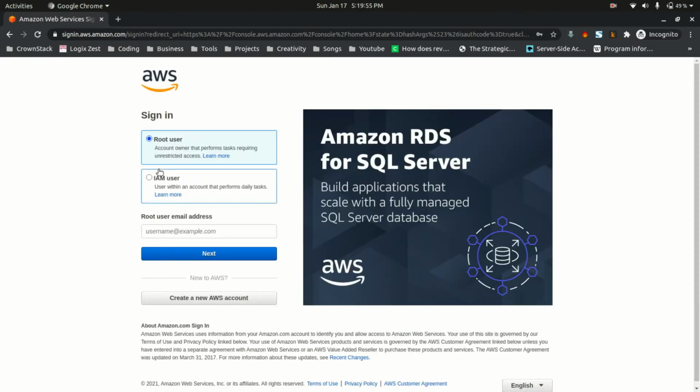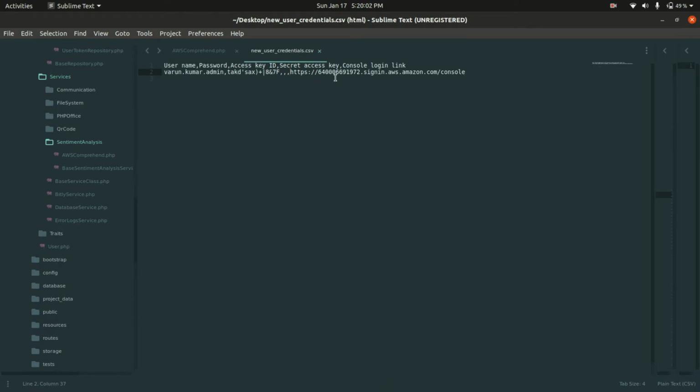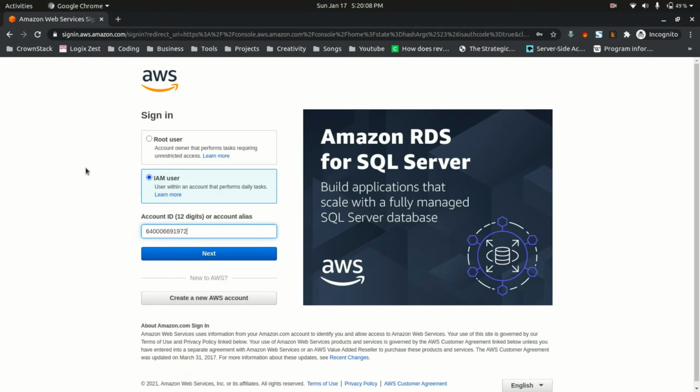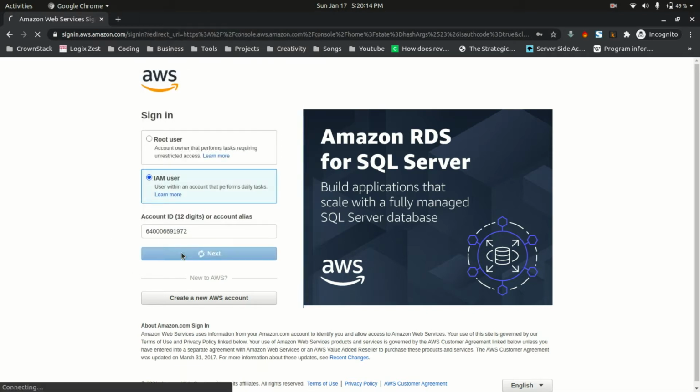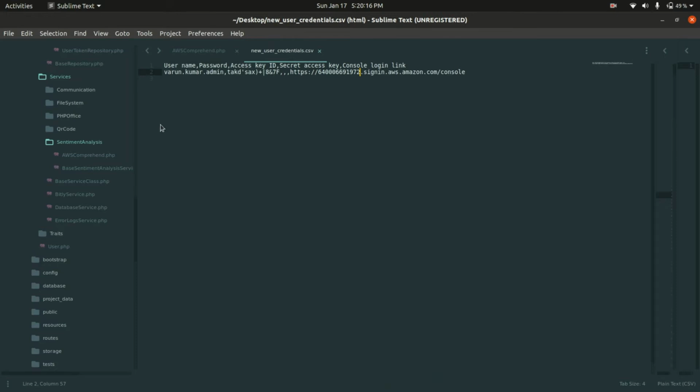While you're on the login screen, you choose IAM user, that you are the IAM user over here. Then you need to provide the account ID. Account ID is this one. Otherwise, if you don't have it, you can ask your admin, whoever created your IAM user, what the account ID is. They will give you the account ID. Next, again it will ask for this thing.